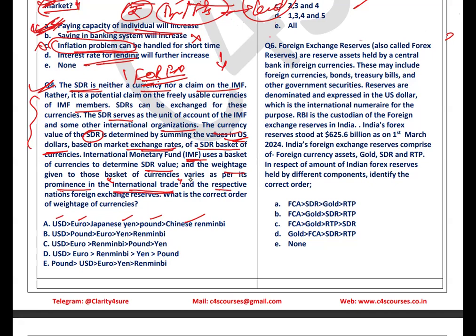All right. And in this respect, the question has been drafted: what is the correct order of weightage of currencies in the SDR? You need to identify the correct order of weightage of currencies. So weightage has been given to different currencies like USD. More than 41% weightage has been allocated to US dollars. After that, Euro, around 38% of weightage has been allocated to Euros. So you need to identify which is the correct option from increasing to decreasing order regarding the weightage provided to these currencies. So tell me the correct option.